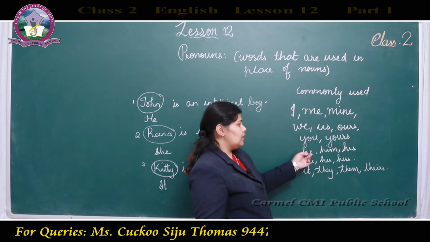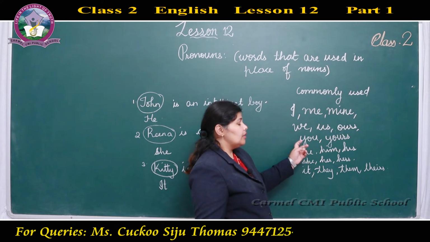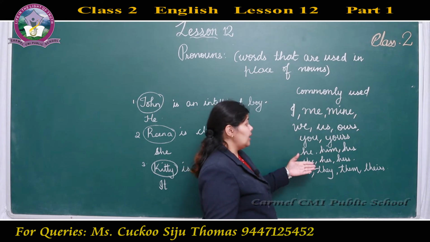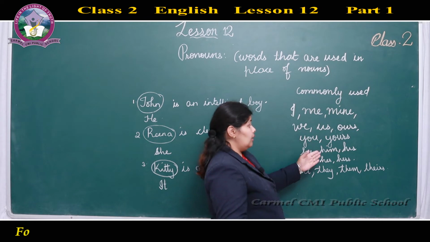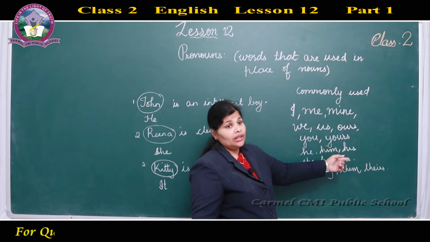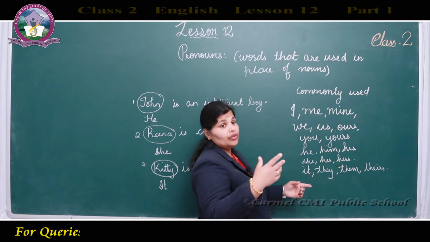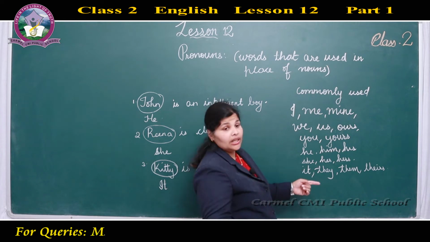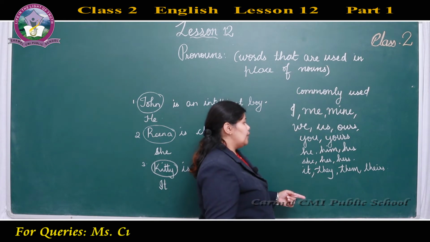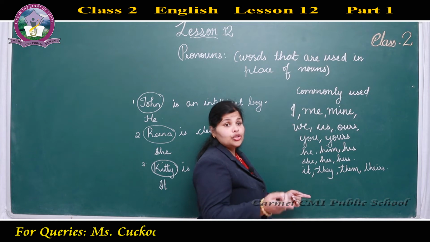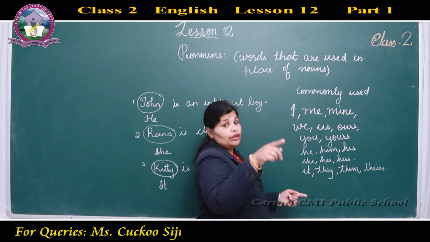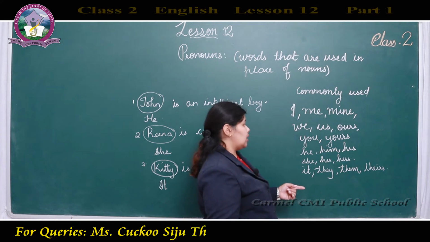He. Then, him, or it is his book. When we are talking about the other person, we say it is his book. We brought him to the class. We brought that person to the class.